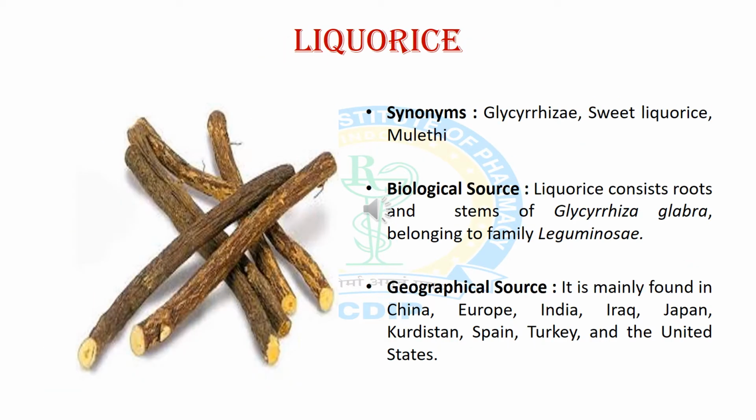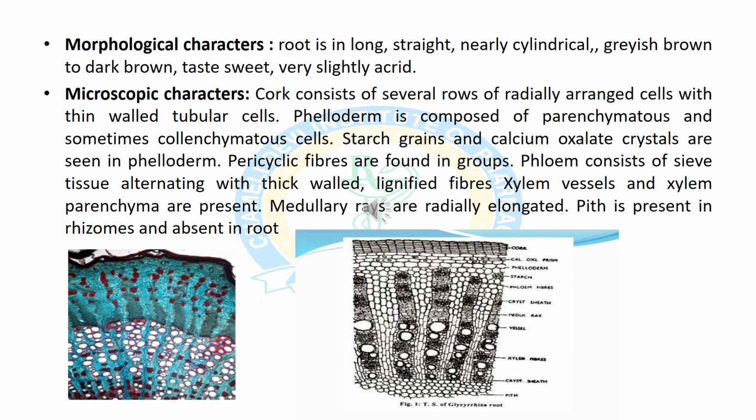Now we will discuss the first crude drug containing saponin glycoside, and it is Liquorice. The synonym of Liquorice is Glycyrrhiza and Mulethi, and the biological source is the roots and stem of Glycyrrhiza glabra, which belongs to the Leguminosae family. The geographical sources are China, Europe, India, Iraq, Japan, Turkey and the United States.